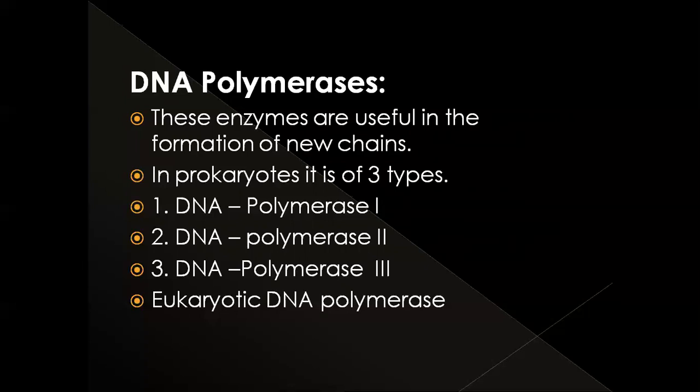In prokaryotes, DNA polymerases are of three types: DNA polymerase 1, DNA polymerase 2, and DNA polymerase 3. These three polymerases are present in prokaryotic cells.